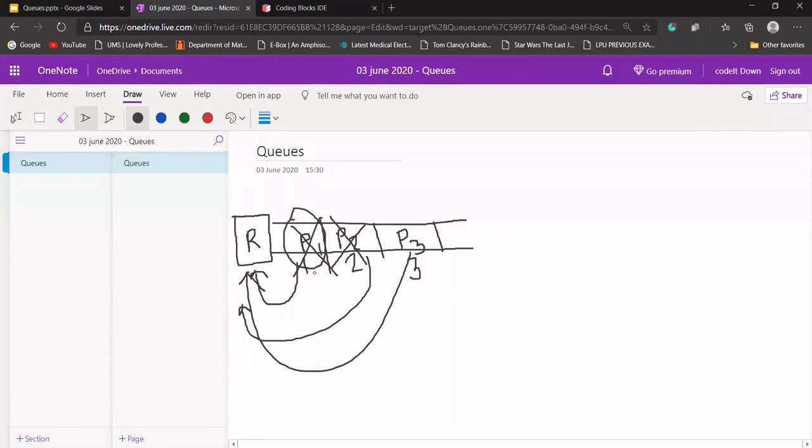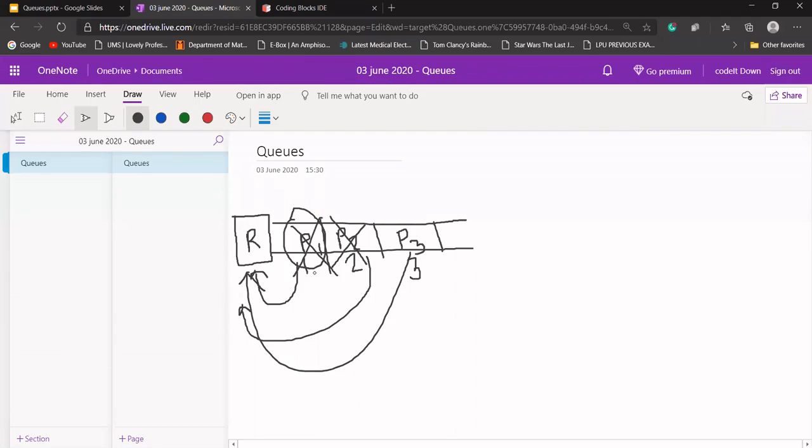Here is one very famous example of the queue data structure. Let's say you're standing in a queue to buy tickets for a movie. One person comes and buys a ticket, and at the same time another person comes after that person and stands at the back of the queue.